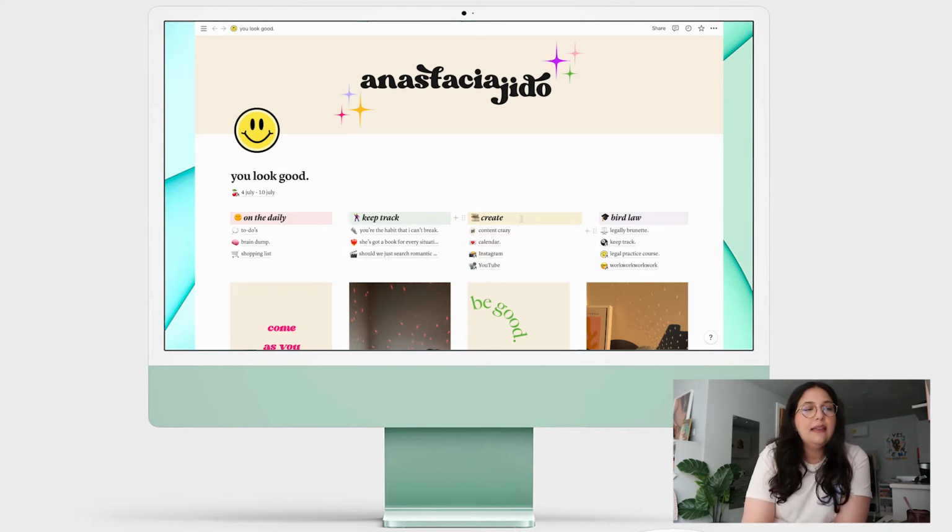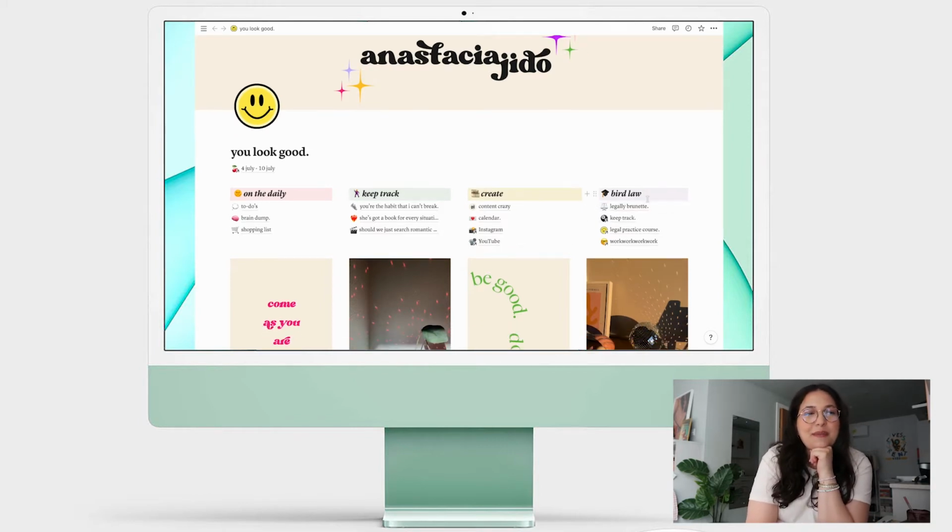This is my create section. So this is where I come up with content ideas, content calendar. This is an Instagram dump where I have Instagram captions that I think of and I wanna write down, because we all know how annoying it is when you can't think of a caption for your Instagram photo, right? And then a YouTube section, which honestly is not very fleshed out because I'm still new to YouTube, so I'm still figuring out what I need to keep track of there.